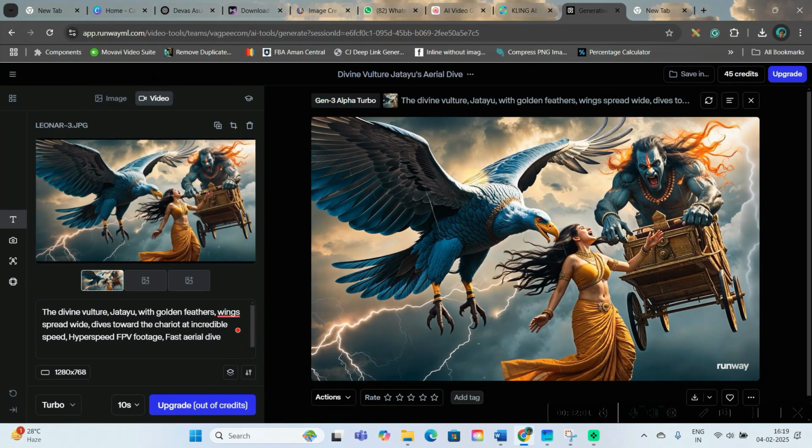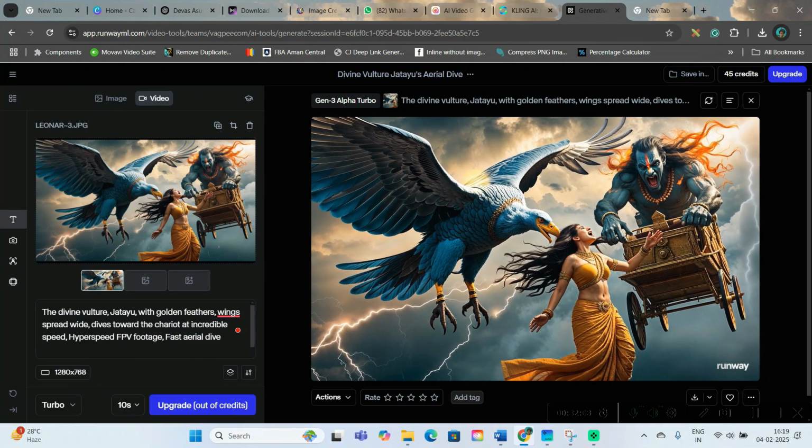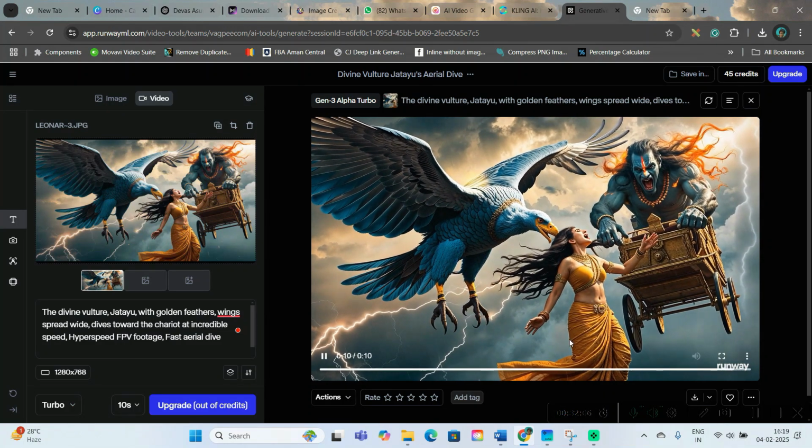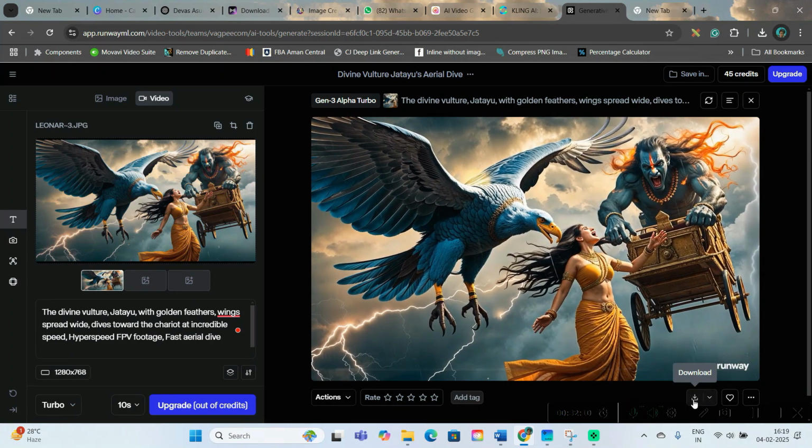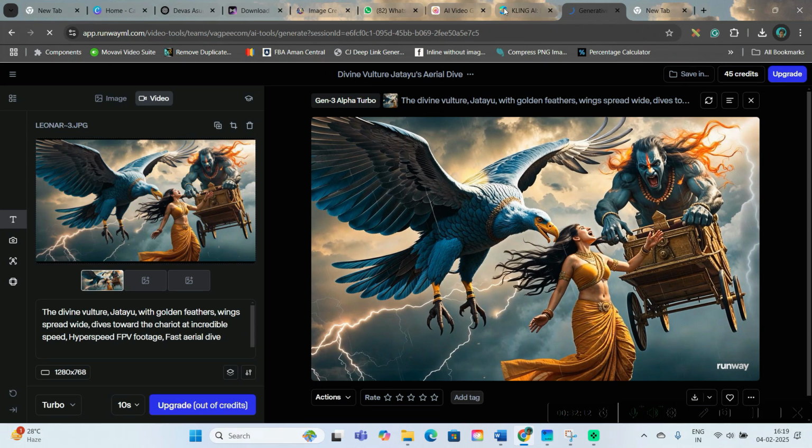As I told you, here camera movement. When I provide camera movement, then the characters do not move much. Okay, the camera itself moves. Anyway, you can download it. That way Kling AI gives better video.